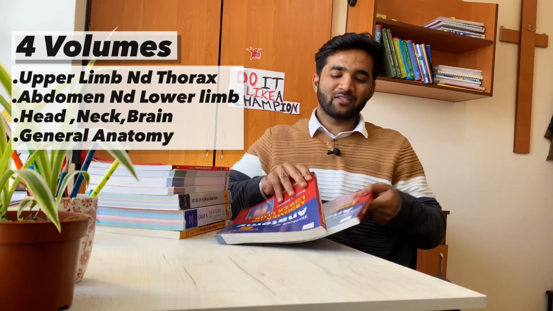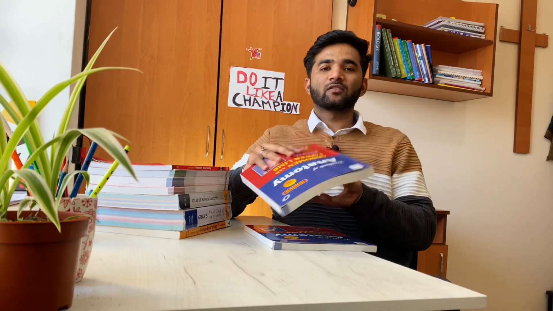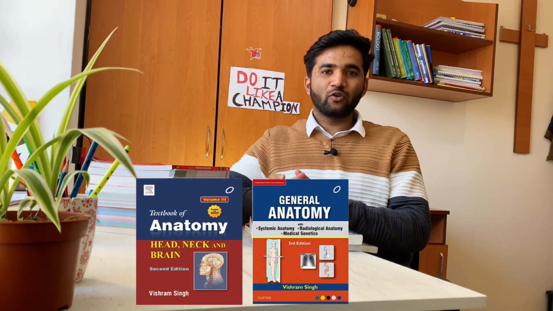This book is available in a total of 4 volumes, or rather I would say 3 volumes. The first volume is all about upper limb and thorax. In the second volume they have explained abdomen and lower limb. In the third volume you will get head and neck, and the fourth volume is a general anatomy book. You can use it for reference purposes before the exam, and for revision also. Vishram Singh's Textbook of Anatomy is famous for its unique problem solving approach to clinical based questions for higher exams also, so you should check it out. I can't say much about this book because I haven't studied it properly, as I was focusing on Gray's Anatomy and BD Chaurasia.